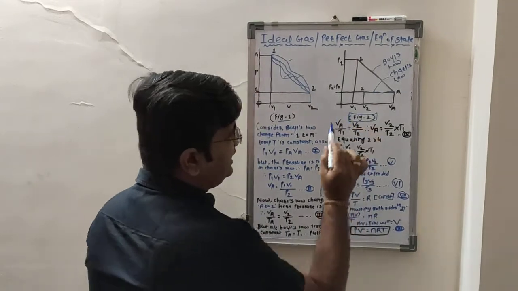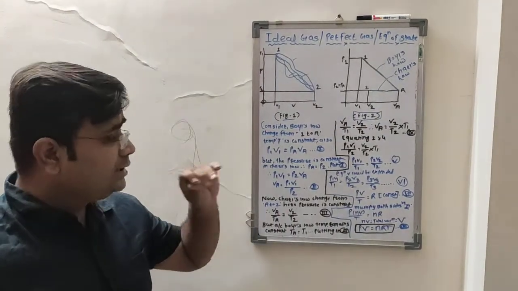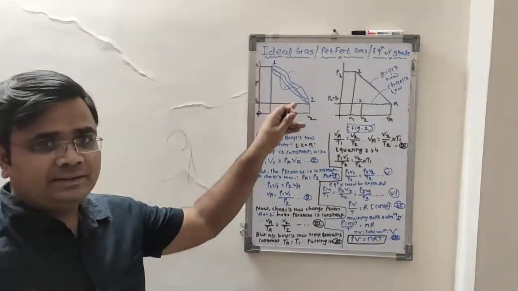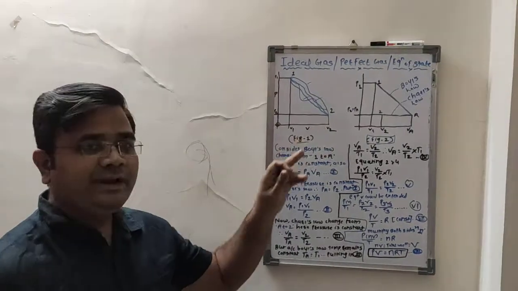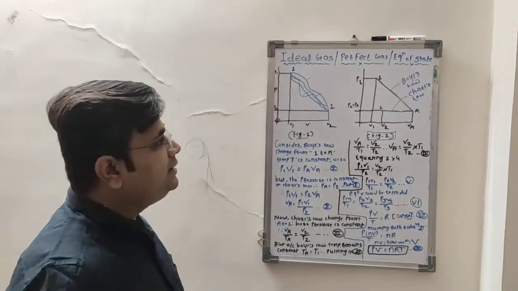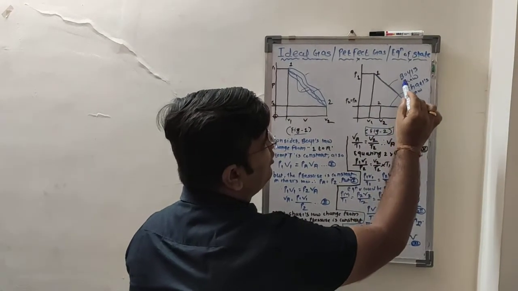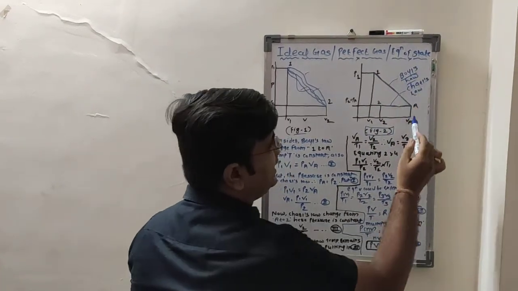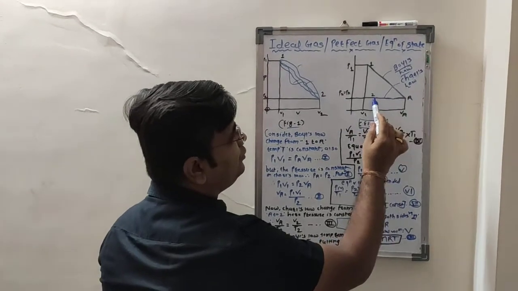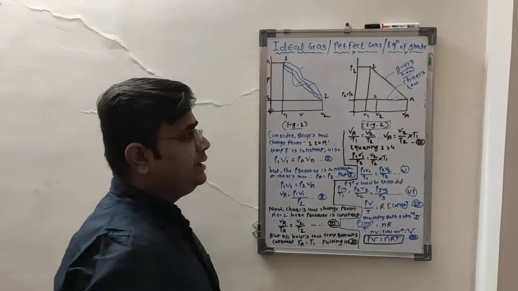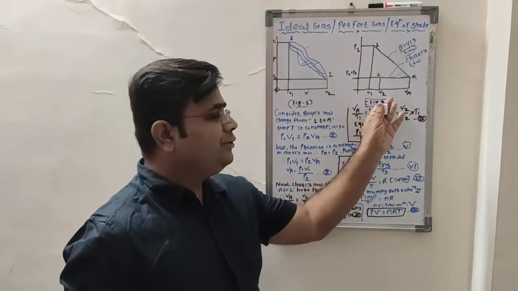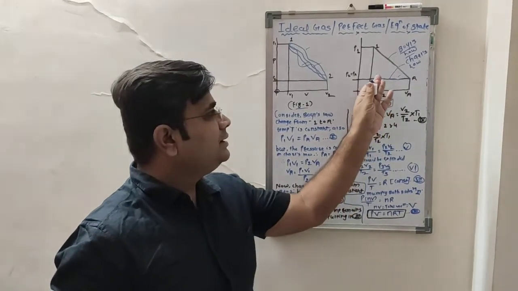Here it is better to follow a path which is very well known to us. Firstly we will go from point 1 to A by Boyle's law, and from point A to 2 by Charles' law. According to figure 2 we will continue with this diagram.